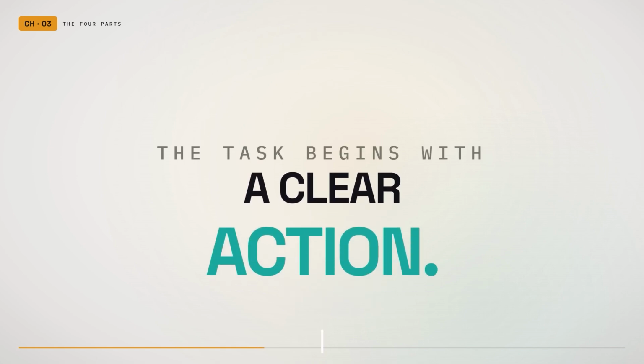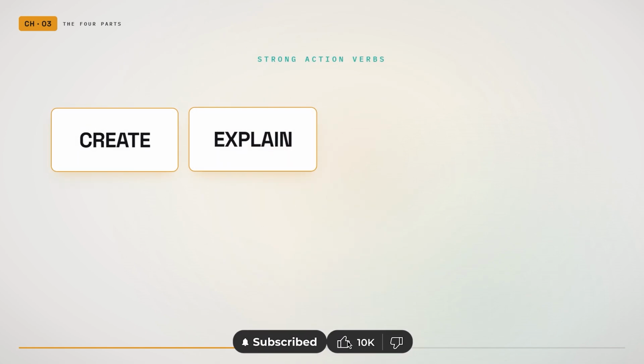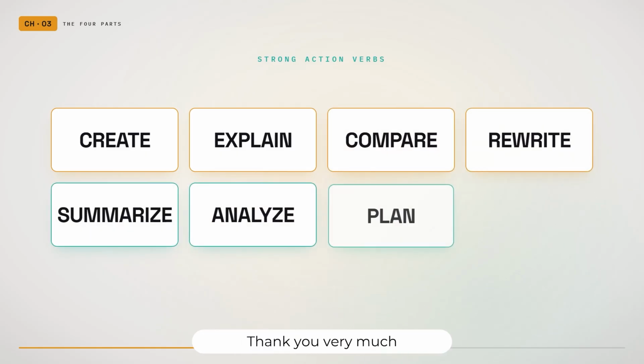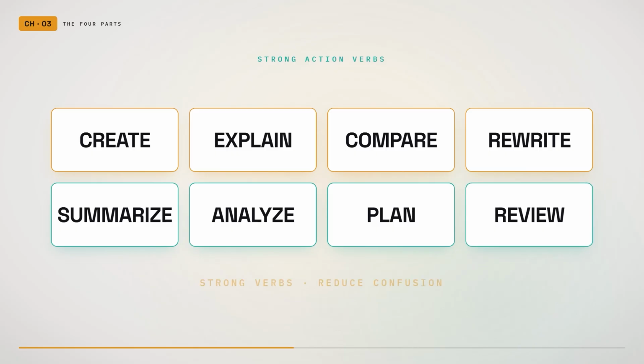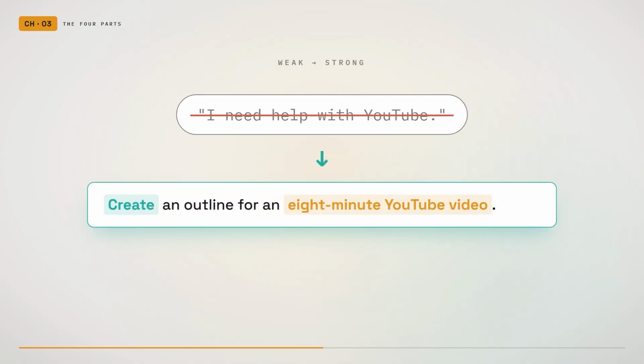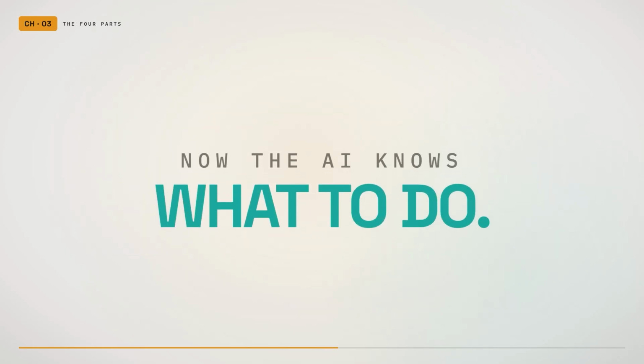Next comes the task. The task should begin with a clear action. Create, explain, compare, rewrite, summarize, analyze, plan, review, teach. Strong verbs reduce confusion. Instead of saying, "I need help with YouTube," say, "Create an outline for an 8-minute YouTube video." Now the AI knows what action to take.